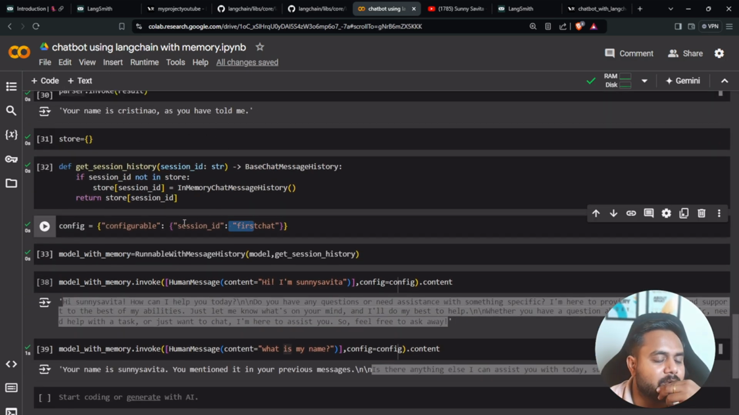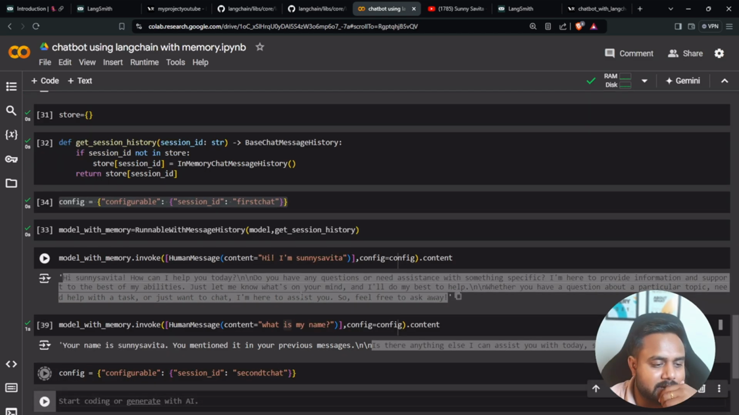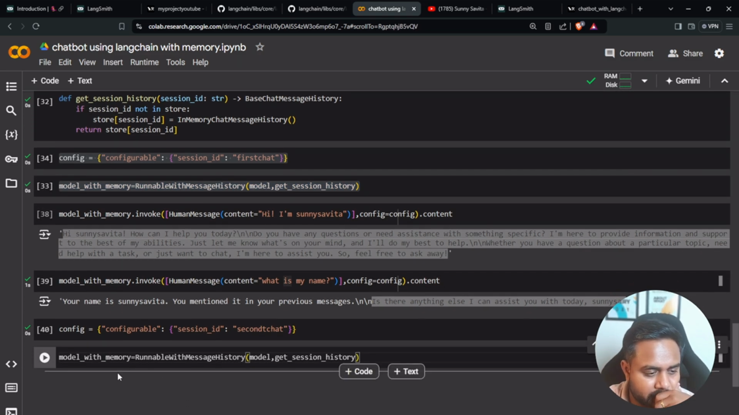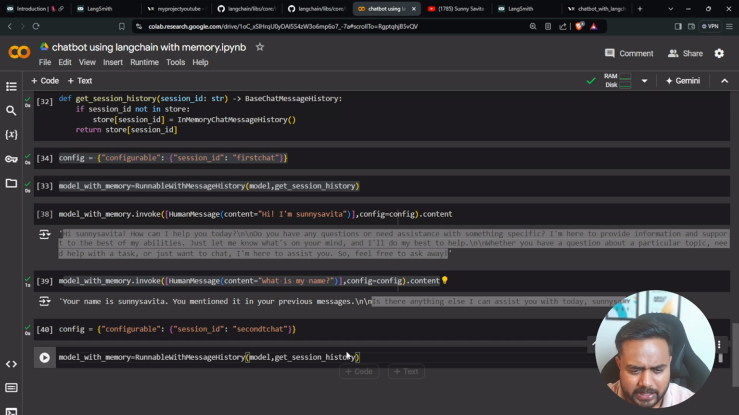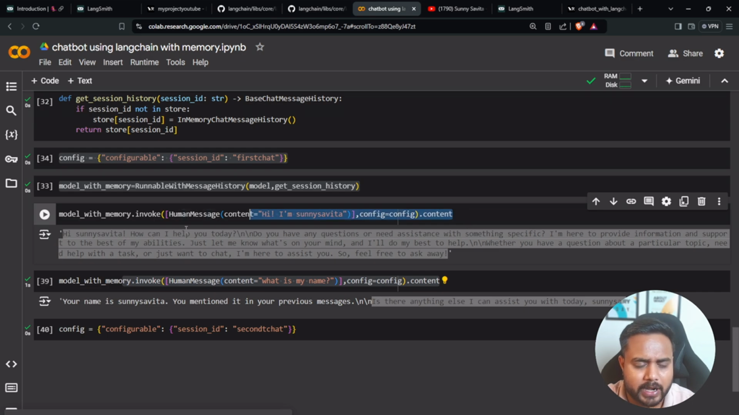Now let's see what I'm doing. Here, let me create a different configuration ID. So here my configuration ID, session ID is going to be second chat. Now this time I am again going to create my model. So see, this is my model. Let me invoke it from here. I think that would be great because the model is ready. So we are not going to touch anything with respect to my model. I'm just going to change my config ID over here.